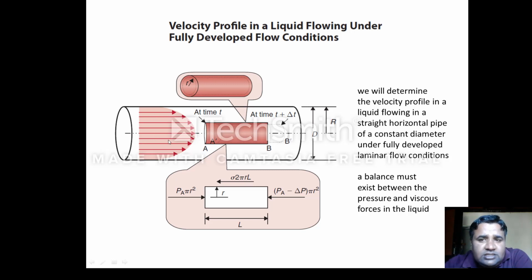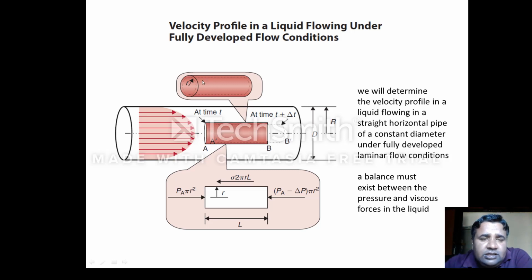It is under laminar flow conditions. Number two, the region where we will determine the velocity is the fully developed region. We are not considering the entrance region because determining the velocity in the entrance region is very complicated, so we are taking the simple example. To determine the velocity, we are assuming a small cylinder inside the pipe. You can see this AB. This is the small cylinder.